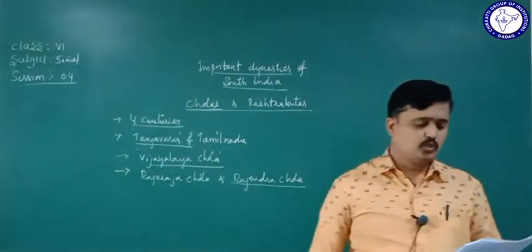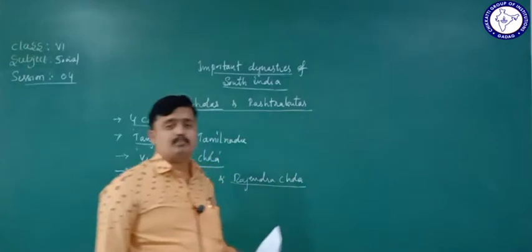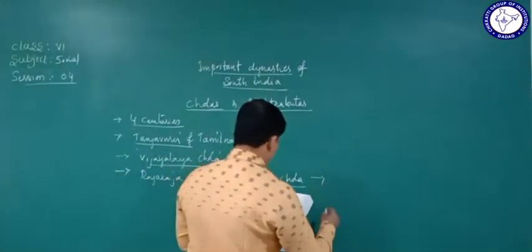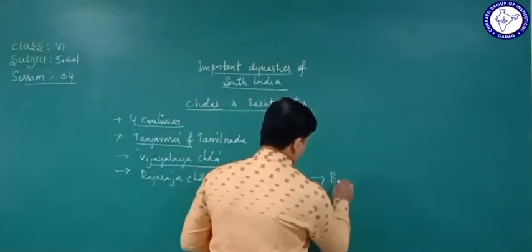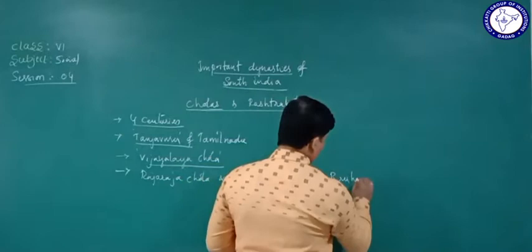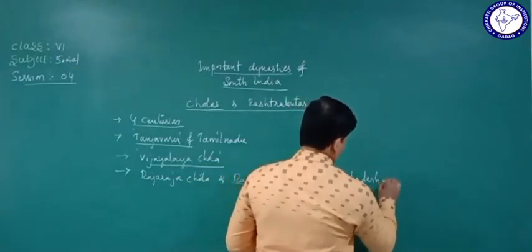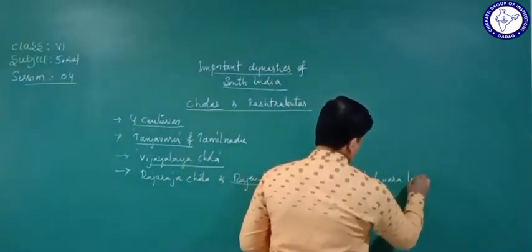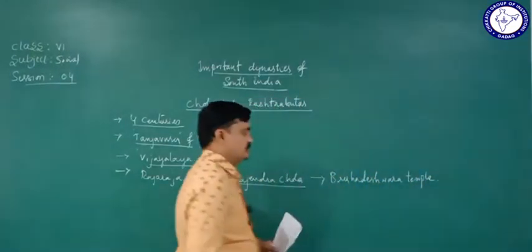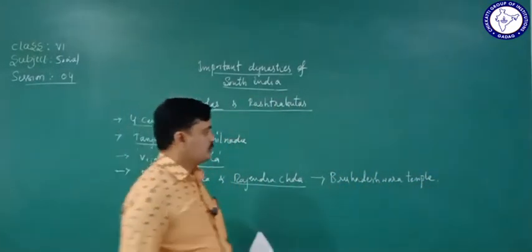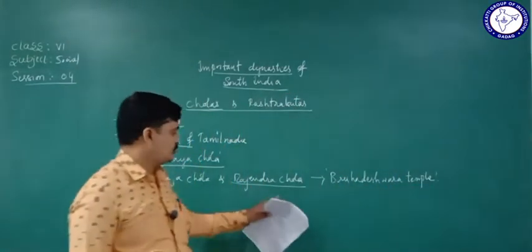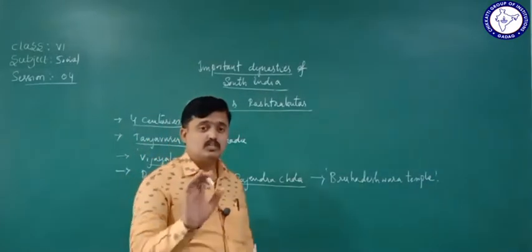During his period he built a temple. Which temple did he build? That is the Brihadishwara temple. The famous Brihadishwara temple was built during the period of Rajendra Chola.